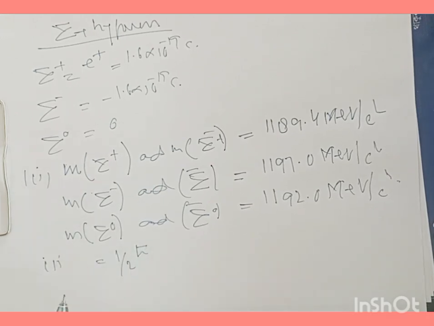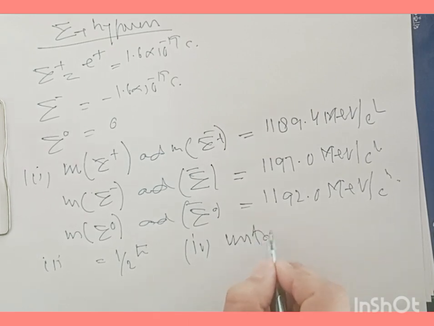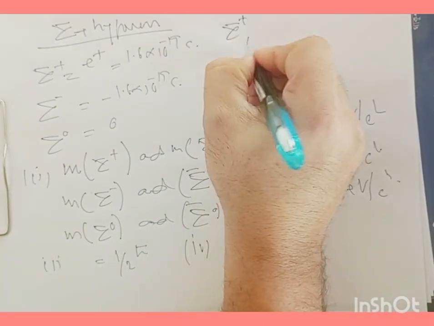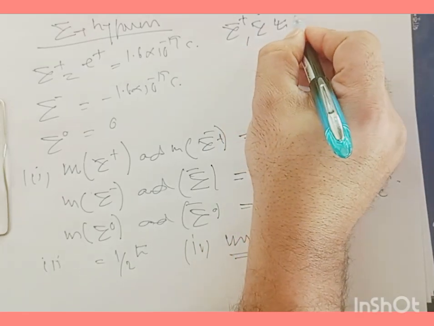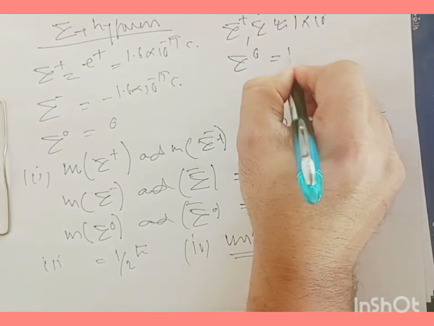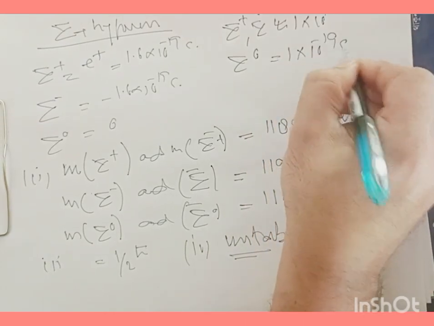And all sigma hyperons are unstable, so they decay. They have a mean lifetime for sigma plus and for sigma minus of the order of 1 times 10 to the power of minus 10 seconds, and for sigma neutral it's nearly 1 times 10 to the power of minus 19 seconds.